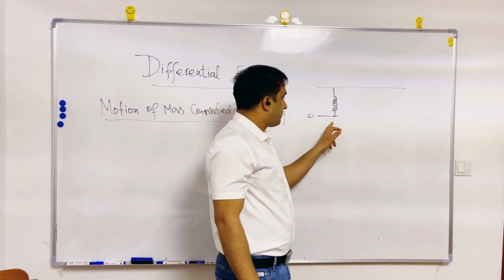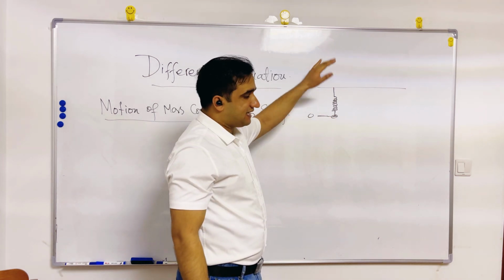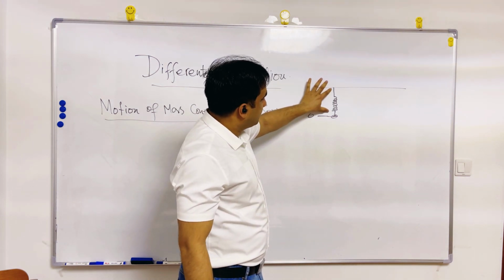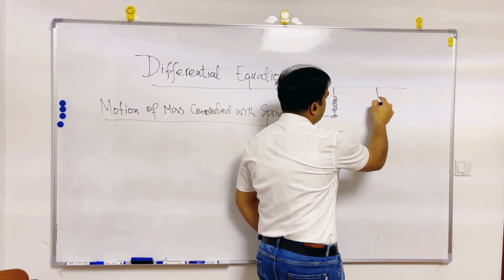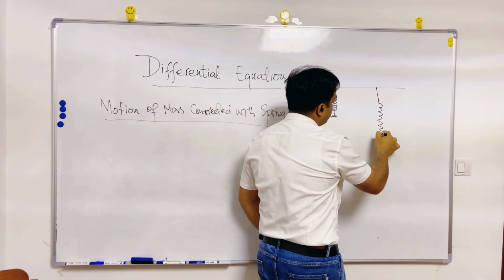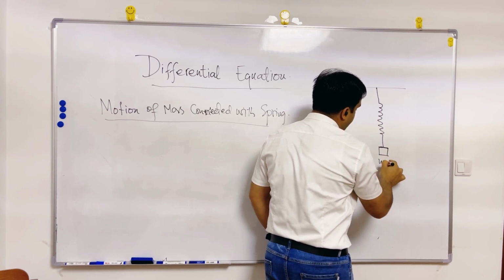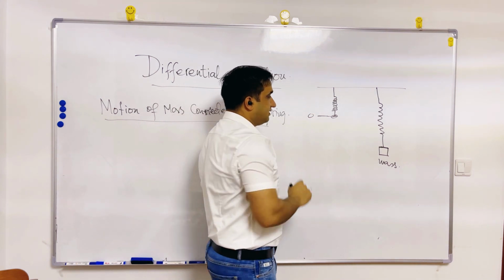What I do, I connect a mass. Now this spring is hanging from the roof, let's suppose. Now what I do, I connect a mass here. When I connect a mass here, this spring will stretch. Now this is a mass. So actually what happened?